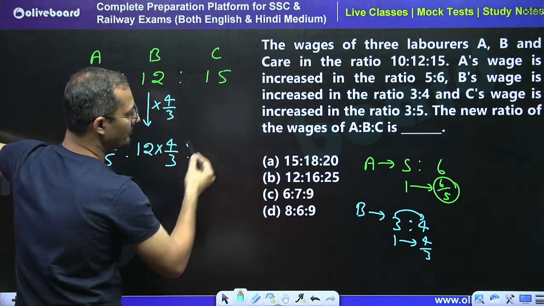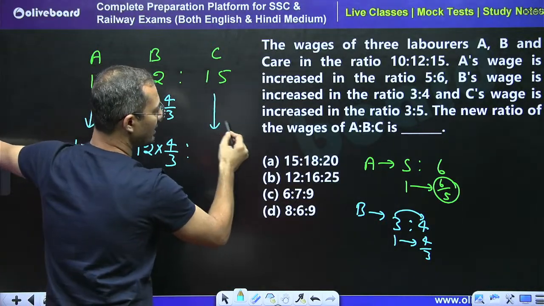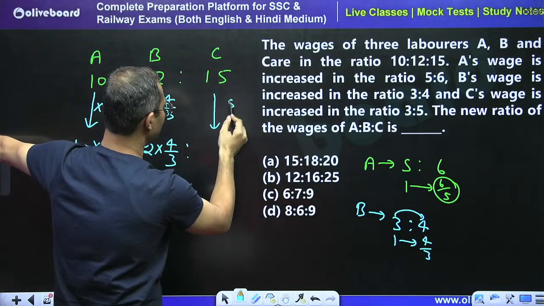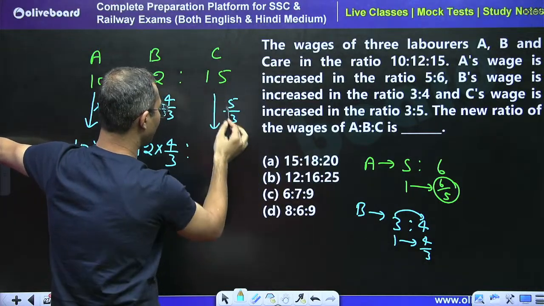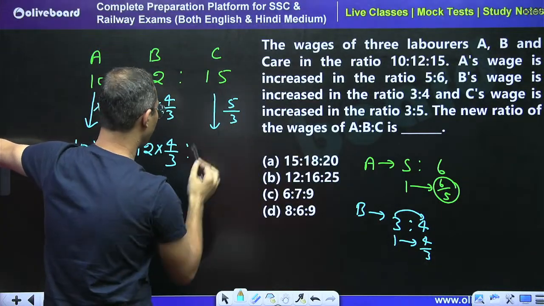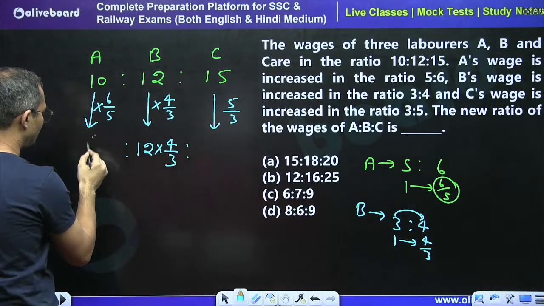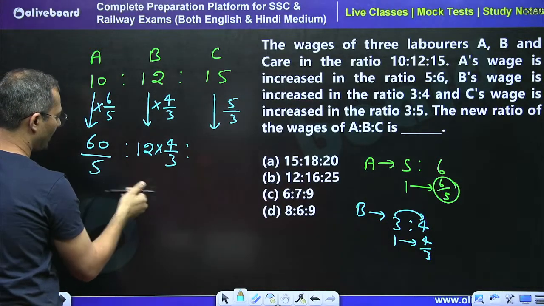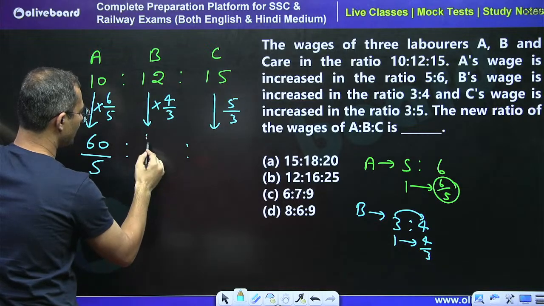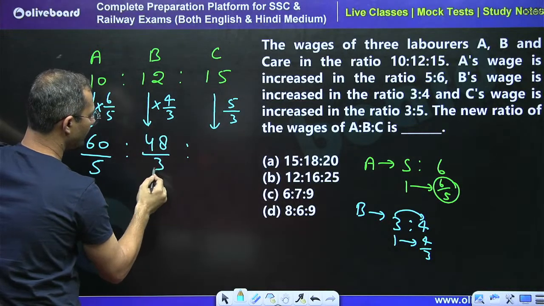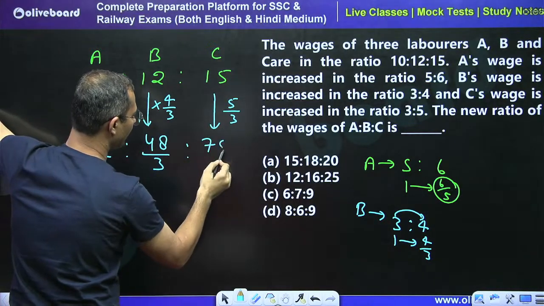Okay. So for C, directly 3:5. So we can say that we multiply by 5 divided by 3. So we can write here directly, okay? So this is going to be 60/5, this is going to be 48/3, and this is going to be 75/3.